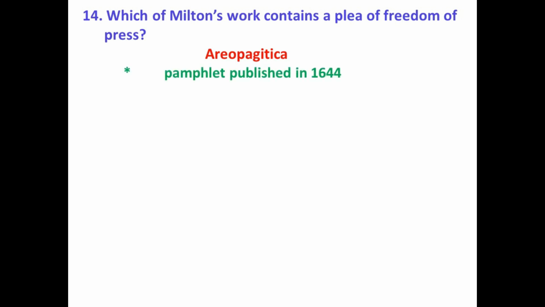Which of Milton's works contains a plea for freedom of the press? Areopagitica, a pamphlet published in 1644. Now, a pamphlet is a small booklet, and it contains information or arguments about a single subject, and this pamphlet argues for the freedom of the press. Areopagitica was written as a protest against a government order, the licensing order, according to which anyone publishing written work would have to submit it to government censors.